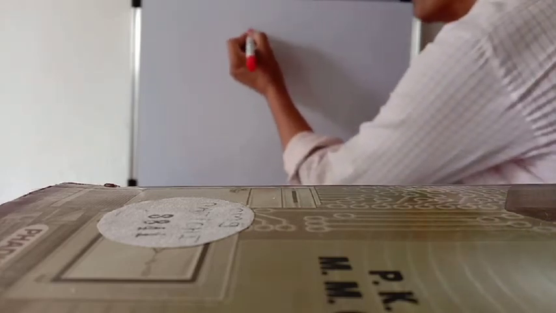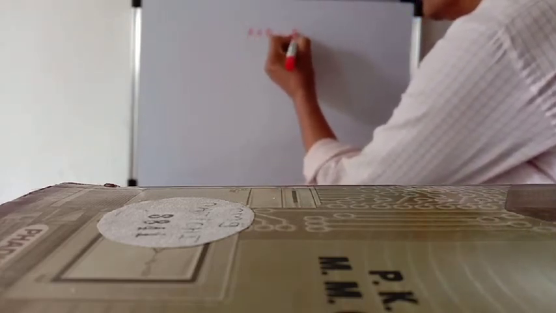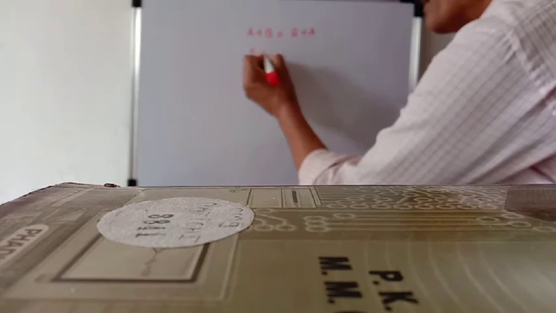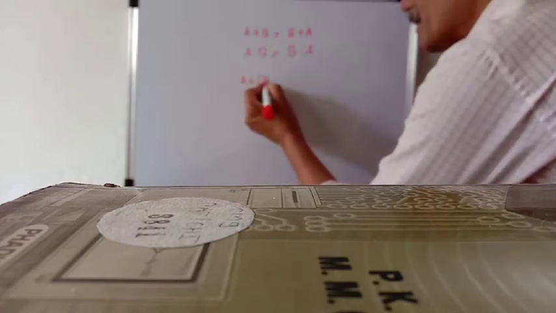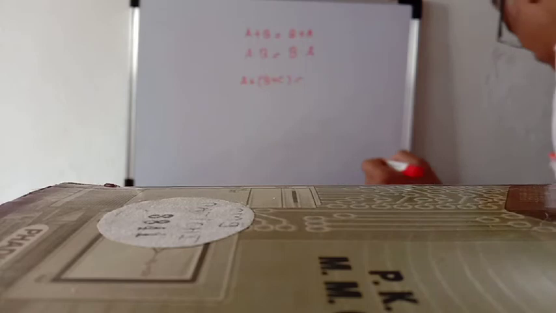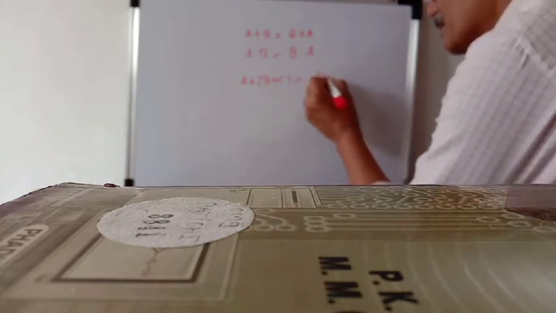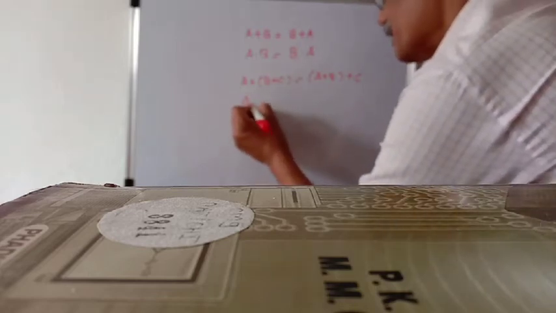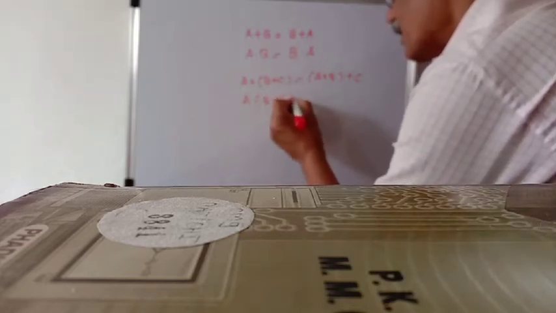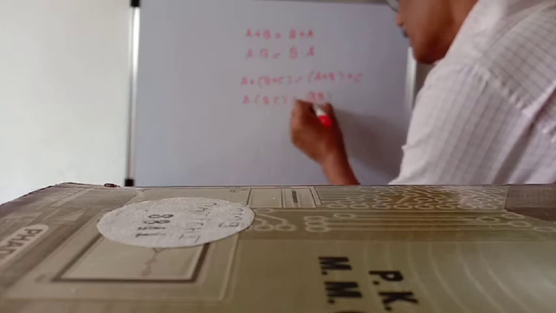A plus B is equal to B plus A. Then A into B is equal to B into A. Then A plus B plus C is equal to A plus B plus C, and A into BC is equal to AB into C.